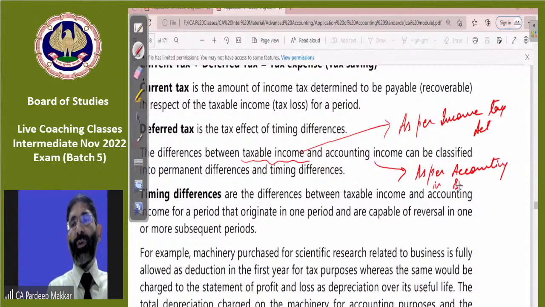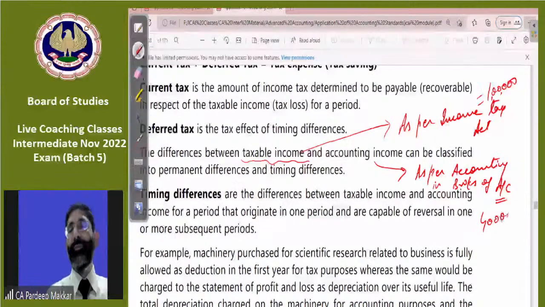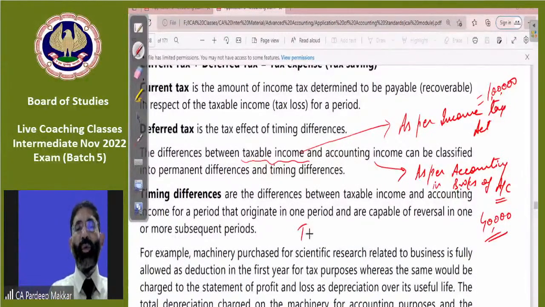In books of accounts, we are preparing books of accounts, so we have to calculate profit according to both. If the profit according to the Income Tax Act, after making all adjustments of allowed and disallowed expenses and incomes, is 1 lakh, and we have calculated profit according to books of accounts while preparing the profit and loss account in routine, in which we are not making any adjustment of disallowed expenses or incomes, it is 40,000. So timing difference is what? This is 1 lakh minus 40,000. That is 60,000.